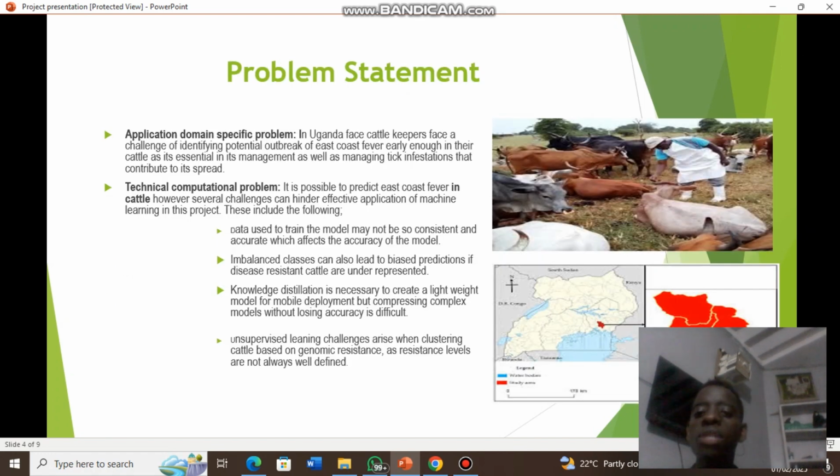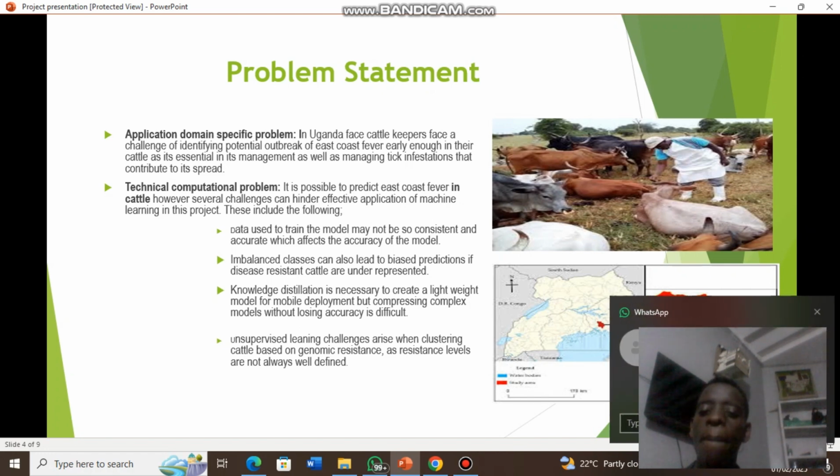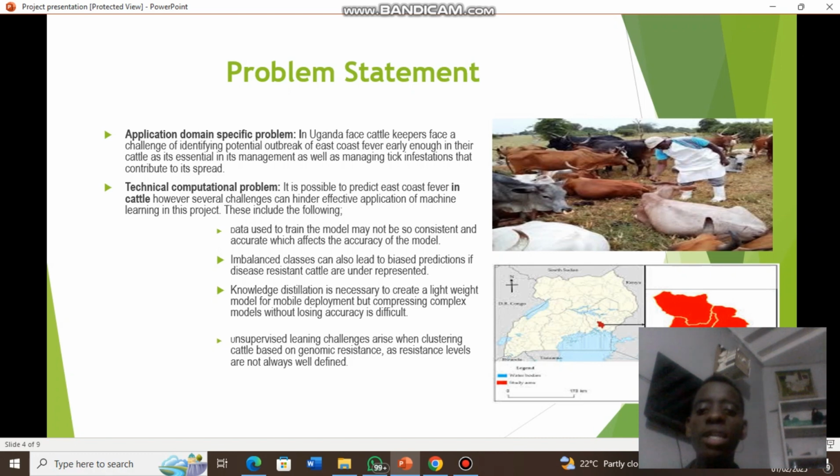Moving on to the problem statement. As I earlier stated, this disease is usually found in Eastern, Southern, and Central Africa. Specifically, in Uganda, cattle keepers face the challenge of identifying a potential outbreak. Early detection is very essential for disease management. If it is detected early, it can be controlled, save the lives of the cattle, and also increase the production of the farm.